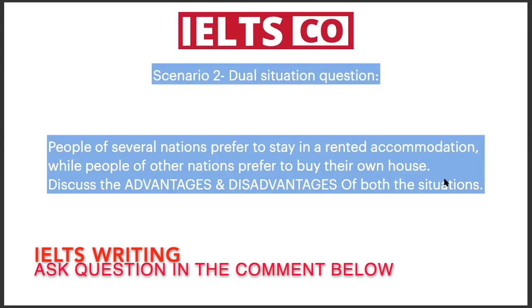Please listen to this very carefully. In this type of essay, we will write only 2 body paragraphs, because we have to discuss the advantages of own house and rented house, plus the disadvantages of rented house and own house. How are we going to write? In body paragraph 1, we will write one advantage of renting, and then we will elaborate it, and then we'll write one disadvantage of own house, and we will elaborate it. In body paragraph 2,